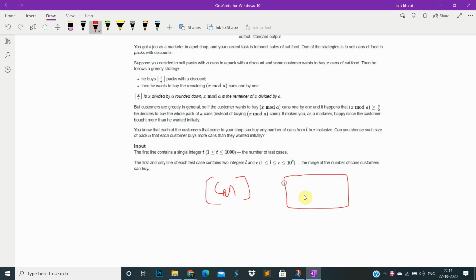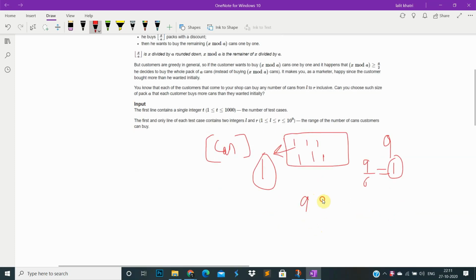Say there is a pack of 1 2 3 4 5 6 cans. If anyone needs 9, then he will take a pack of 6, so 9 minus 6 is 3. He will take one pack, and the remaining will be n minus 6, with remainder 3. Then he will take the 3 one by one.